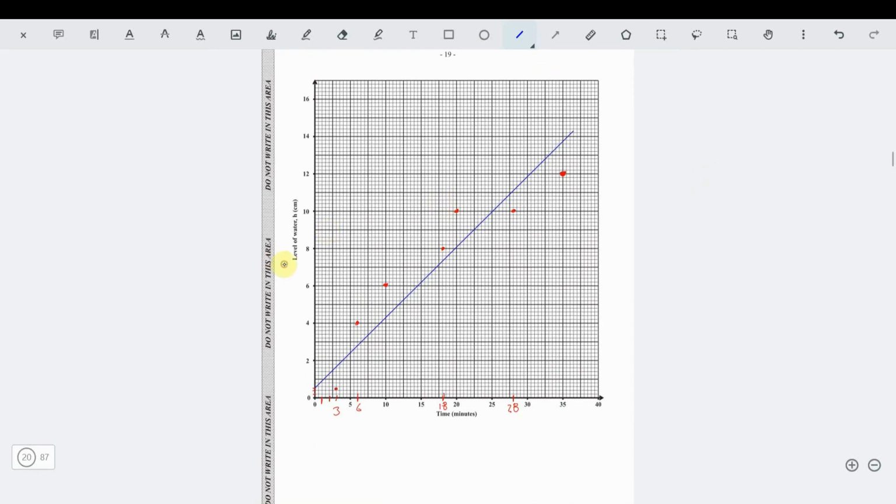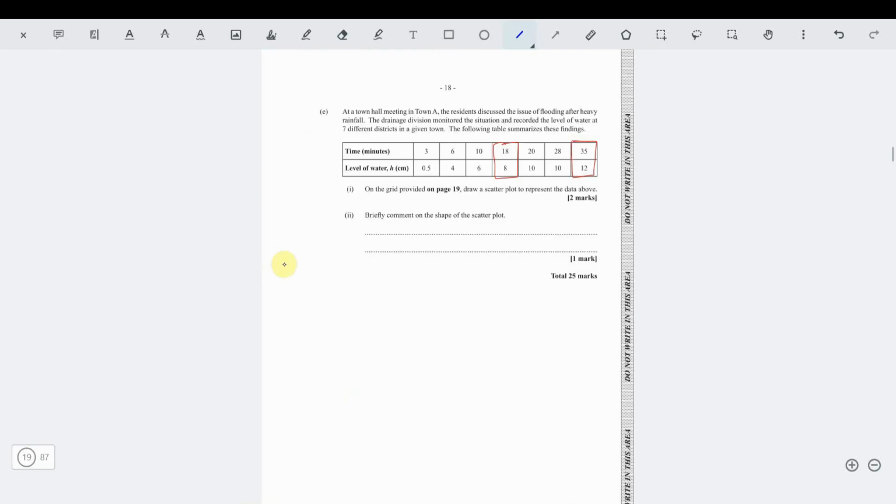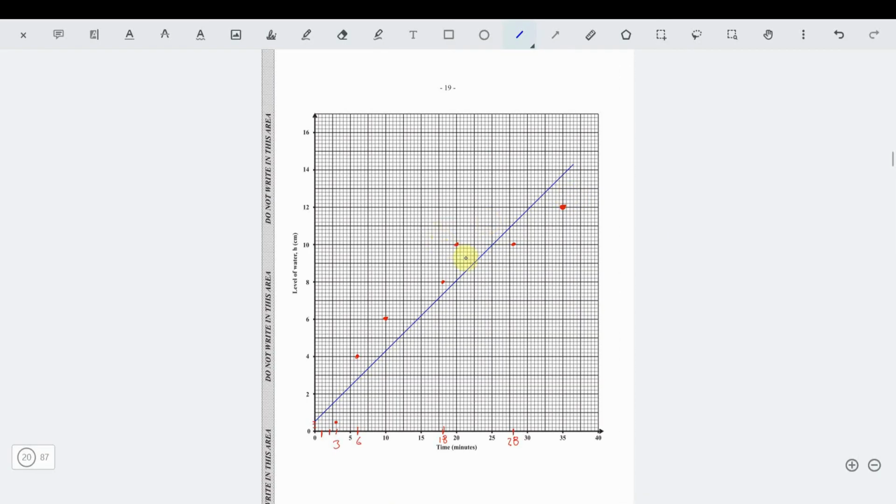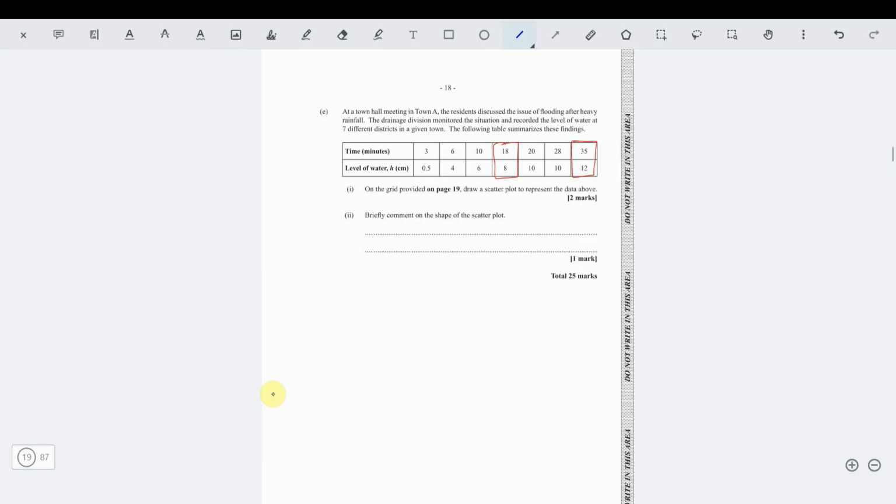Alright. Now in that case, it says, briefly comment on the shape of the scatter plot. So to comment on the shape of the scatter plot, as we can see right here, we can see that there's a positive correlation. It's clear to see there's a positive correlation. Alright, so we can write that down.